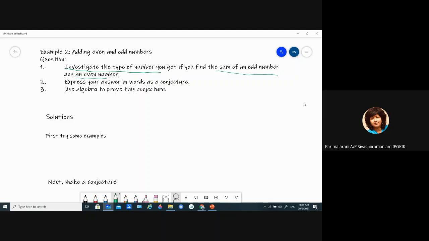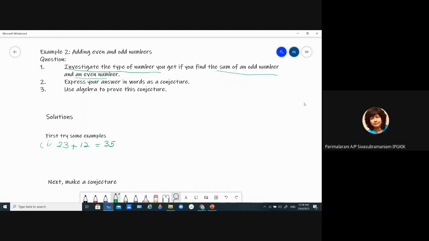Any odd number plus any even number. So supposing we have 23 plus 12. This is an odd number plus an even number. What do we get here? 35, right? So 35 is an odd number. So we have added odd and even, we get an odd.